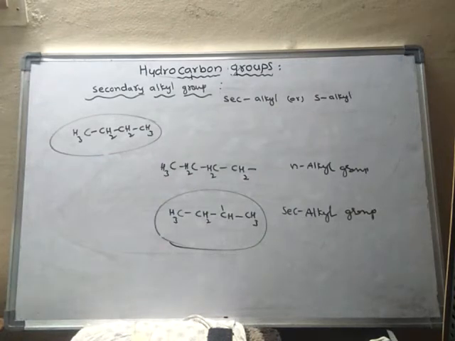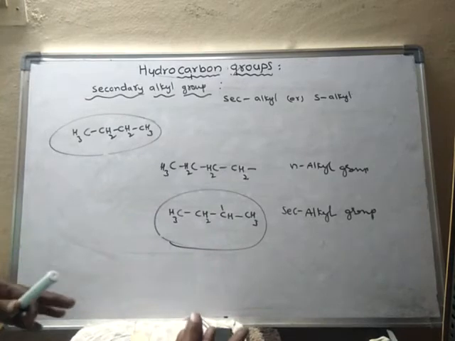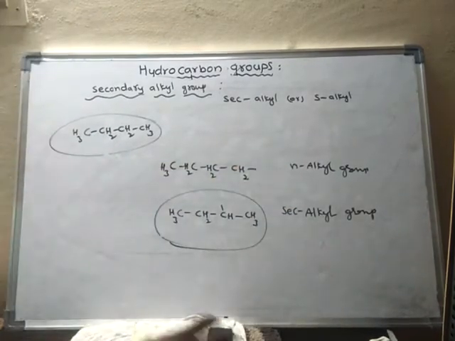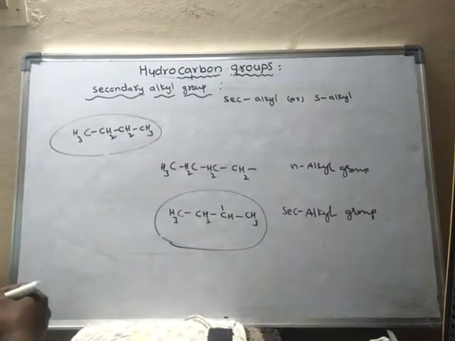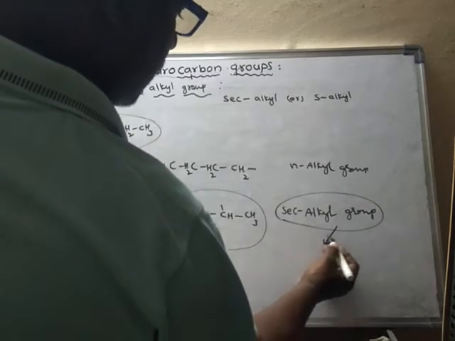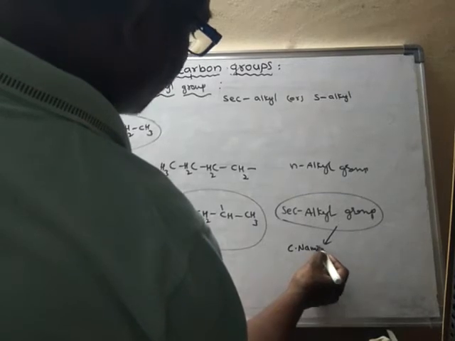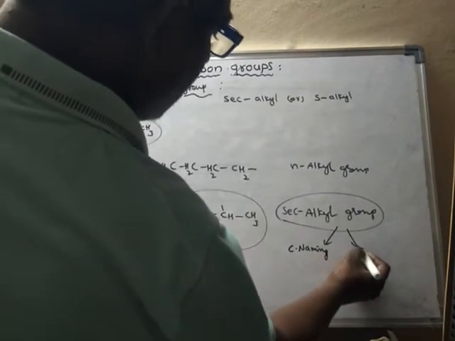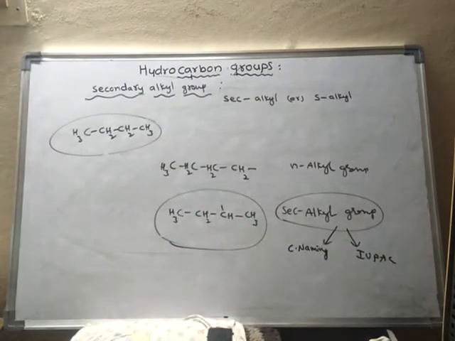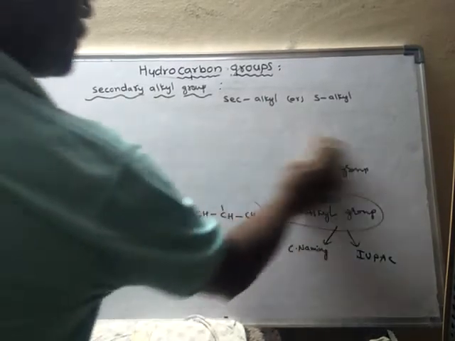In both IUPAC nomenclature and common nomenclature, the same naming we have to use. We will learn some examples of secondary alkyl groups.